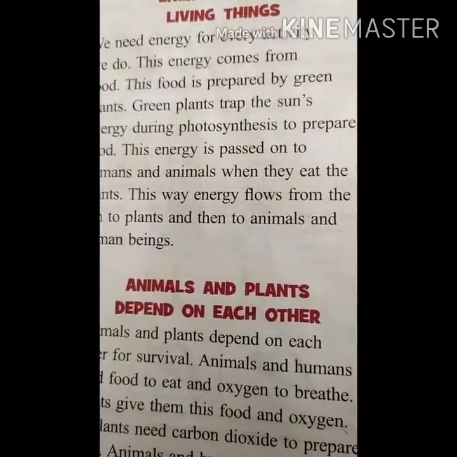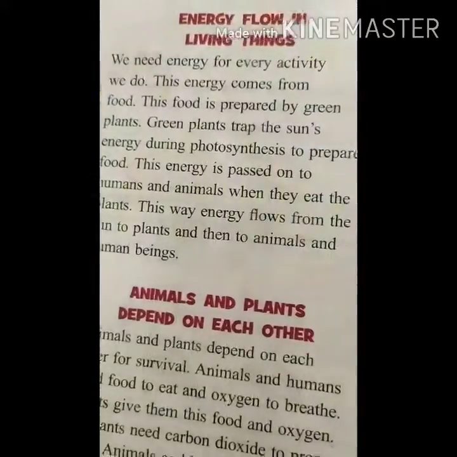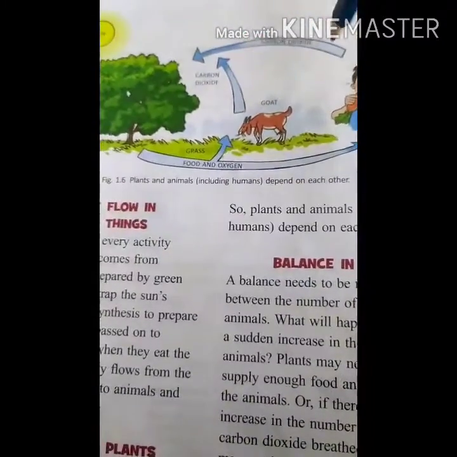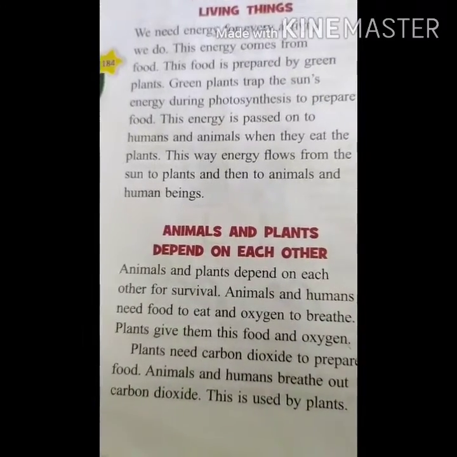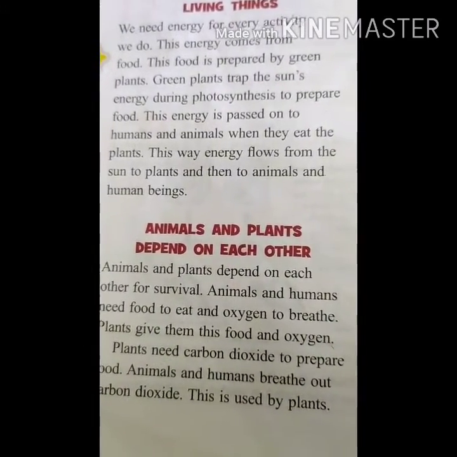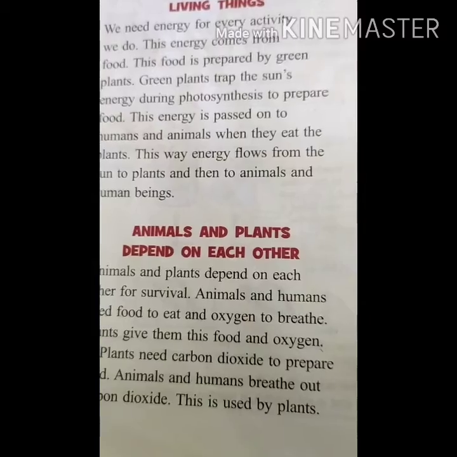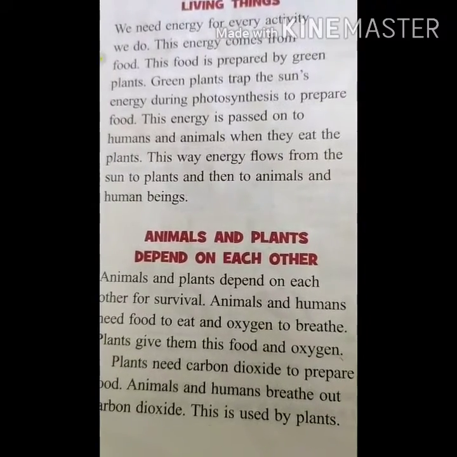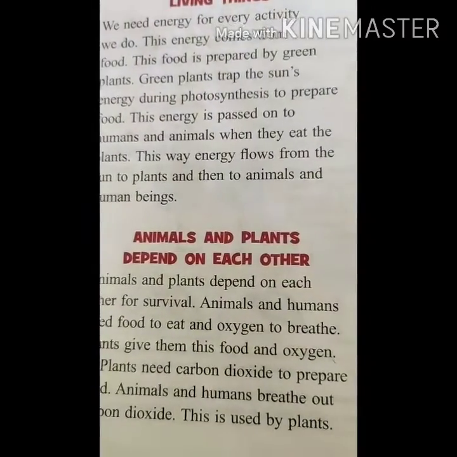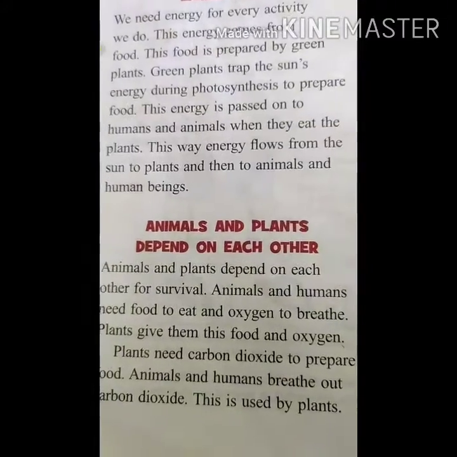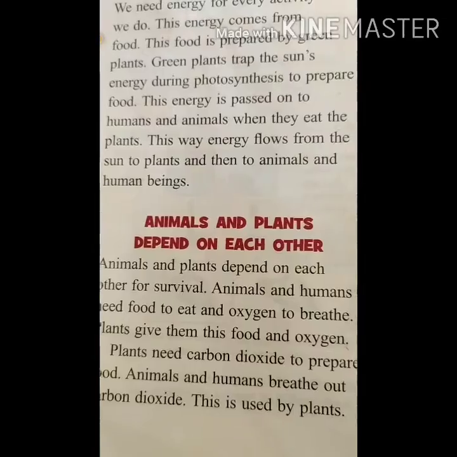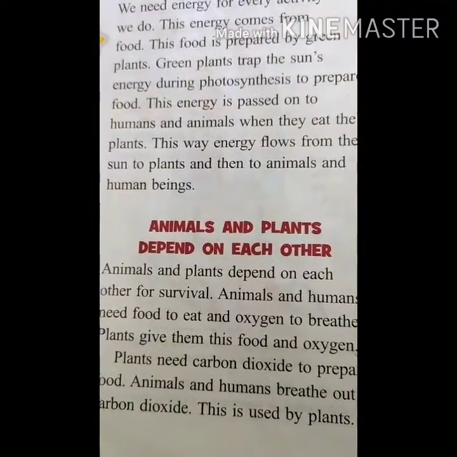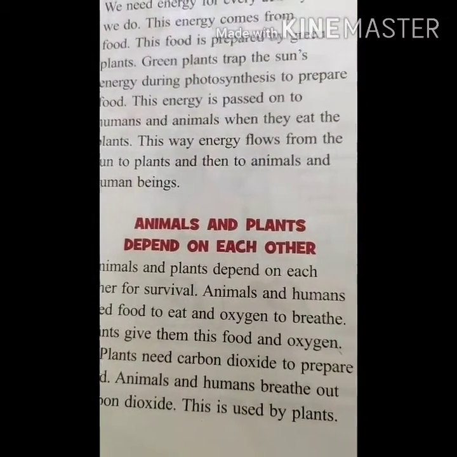So how are they depending on each other? Here we have already seen it, right? The same thing is going on here. We just have to summarize it: we depend on the plant for our survival. If we want to breathe, we depend on plants because they give us oxygen. If we want to eat food, we depend on plants because they give us food, in the form of fruits and vegetables and roots and everything.